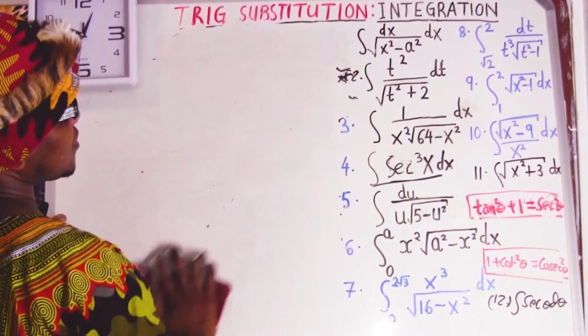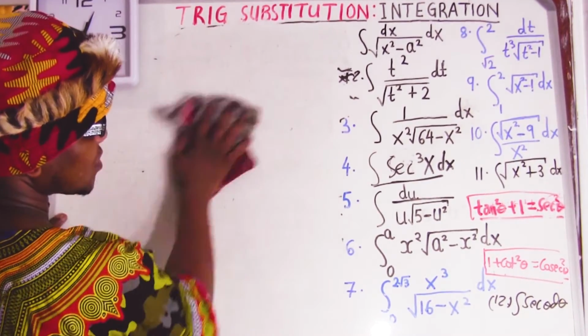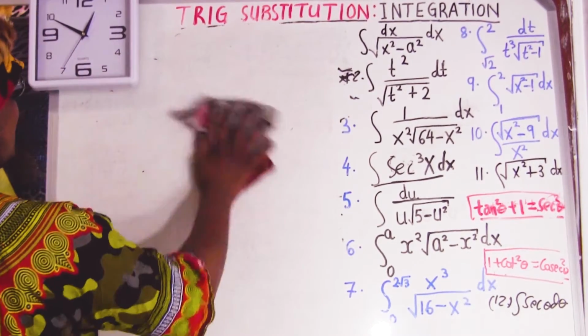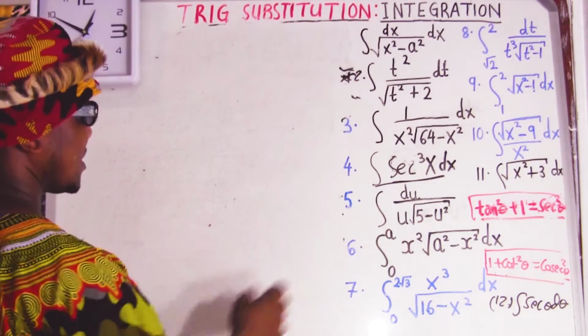Okay, so next question, which question? Question number 6, yeah, question number 6. The one with the limit. Oh, that one is it.